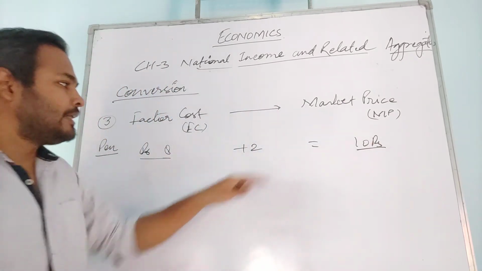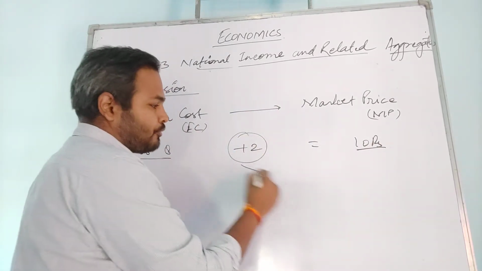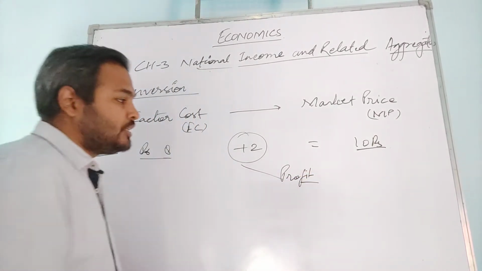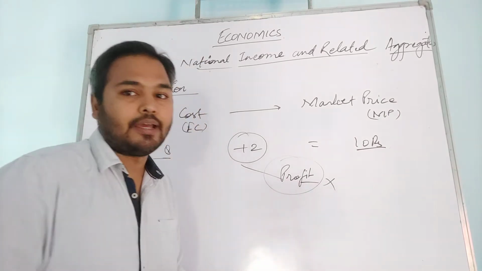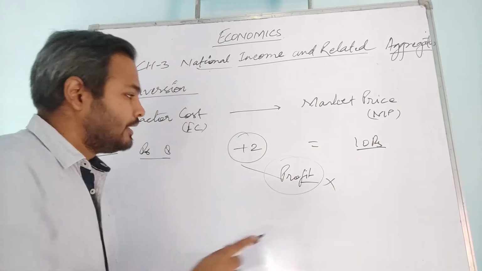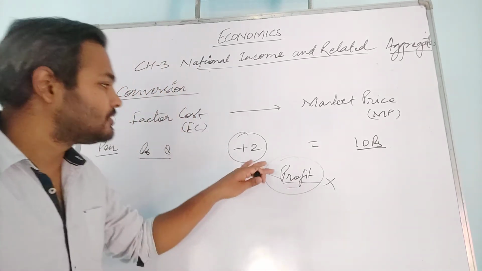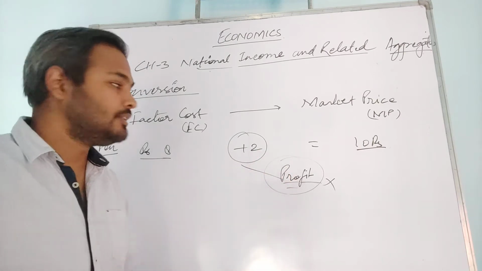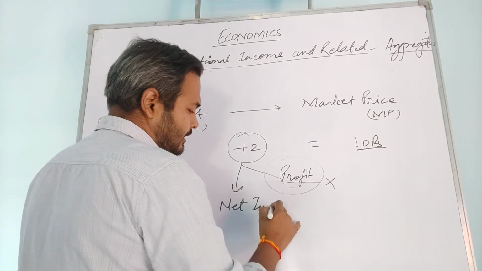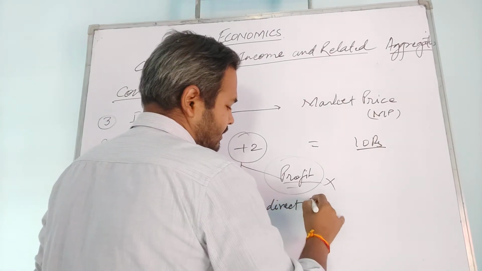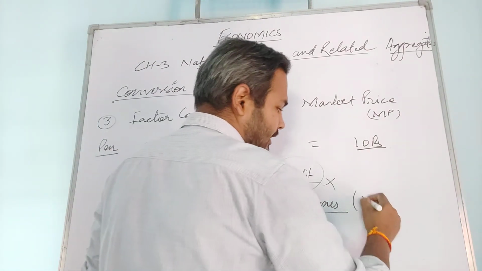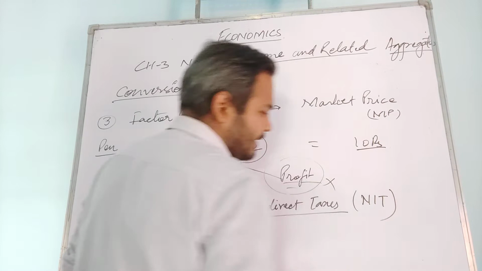So now you will think that this 2 rupees is what? Profit, right? But this 2 rupees is not profit. This is wrong. When we are studying economics, there is no profit and loss. We have to think that this 2 rupees is not the profit, but this 2 rupees is net indirect taxes. This is also known as NIT, net indirect tax.